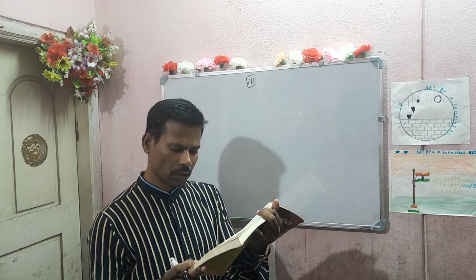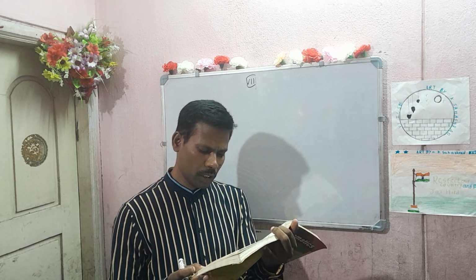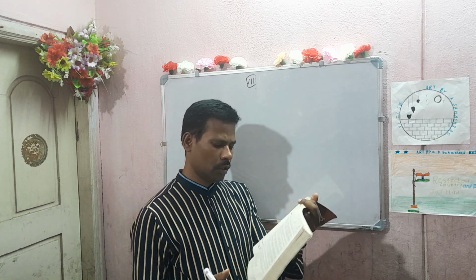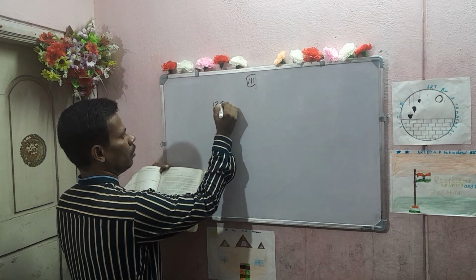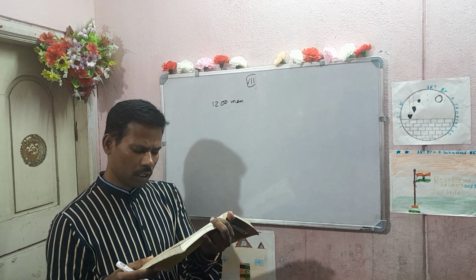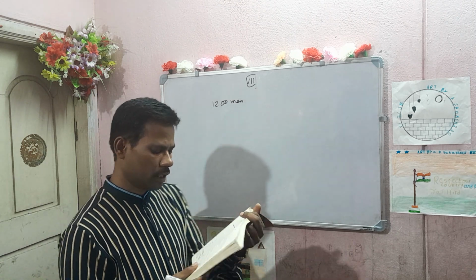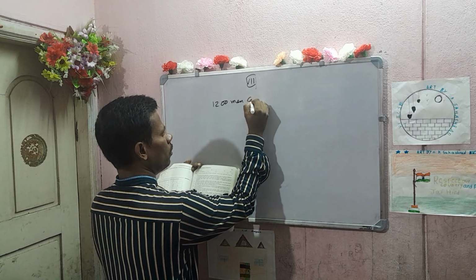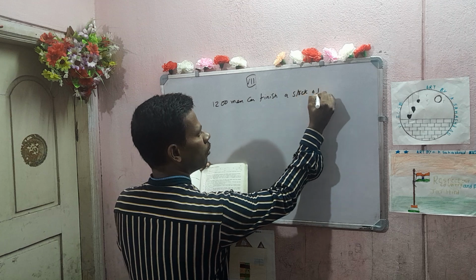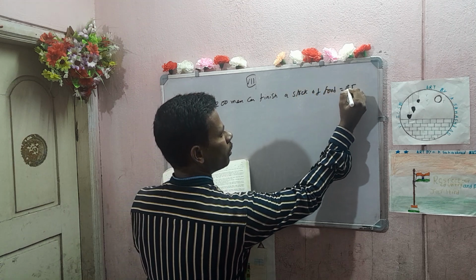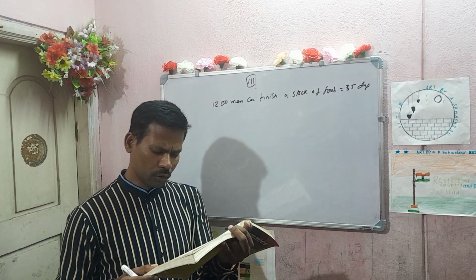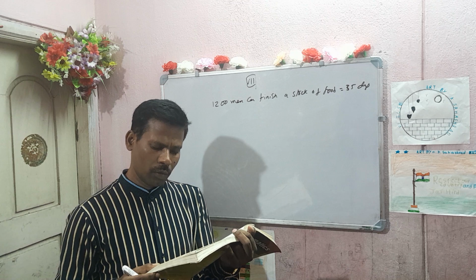1200 men can finish a stock of food in 35 days. This is the problem. He is asking how many more men should join them so that the same stock may last for 25 days.